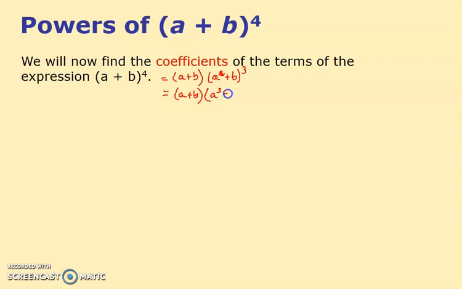So this was a cubed plus 3a squared b. Notice, as I said, the powers go down on the a. And then it was ab squared, and then you end up with no a's at all. So if I multiply out these, multiply them all by a, plus 3a squared b squared plus ab cubed.